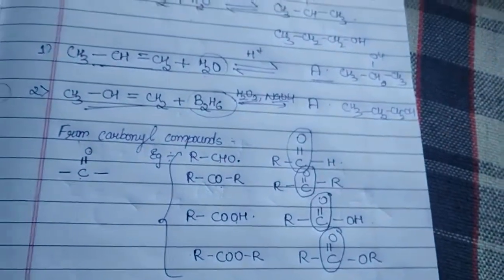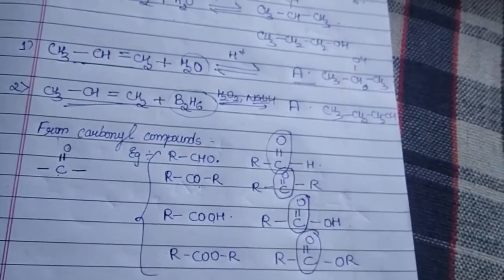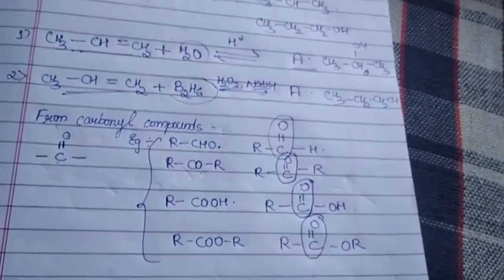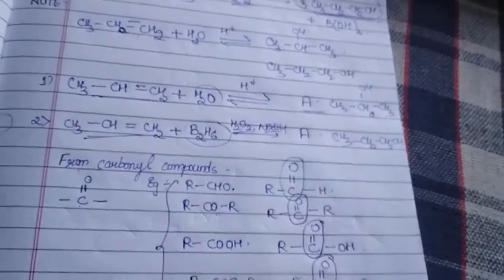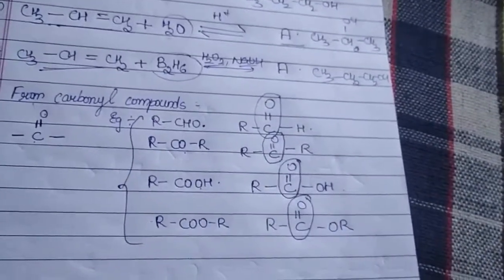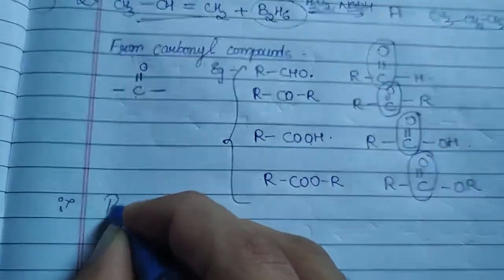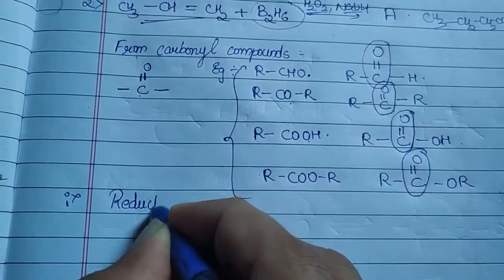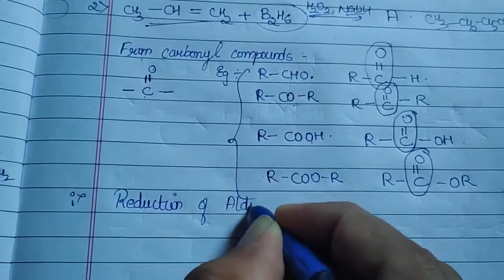Is that clear? So what is the reason I'm saying this? Because first you have to know what you mean by carbonyl compounds. The compounds in which we could see the C double bond O group. So those compounds are called as what? Carbonyl compounds. So first let us deal with the reduction of aldehydes and ketones. That is, how from aldehydes and ketones can we prepare alcohols?